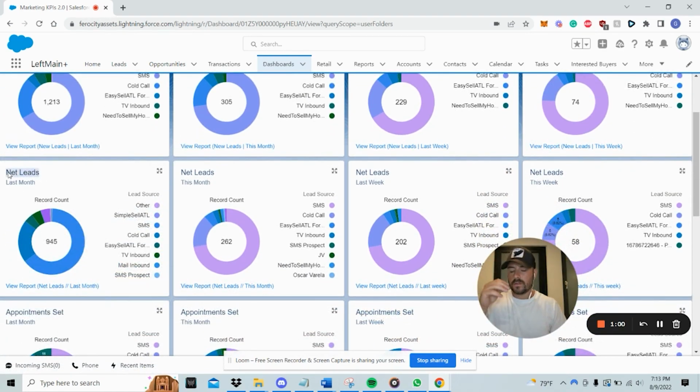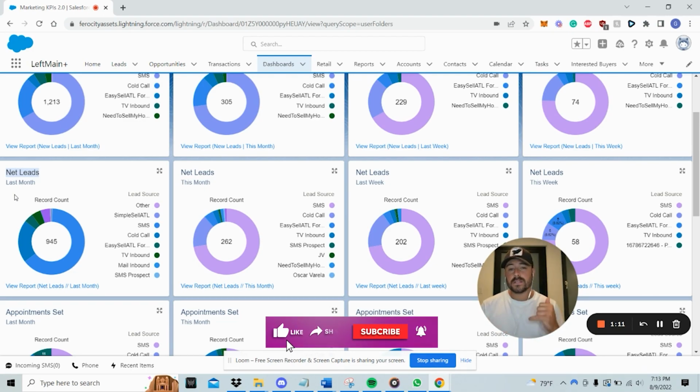This section here is net leads. Now, what is a net lead? Like, I never heard of a net lead before. Well, we classify a net lead as someone that we got a hold of in our CRM who said they want to sell their property and are willing to sell their property. Now, we don't care if they want to sell it for 100K over market. We don't care if they're not motivated, just as long as they want to sell it.